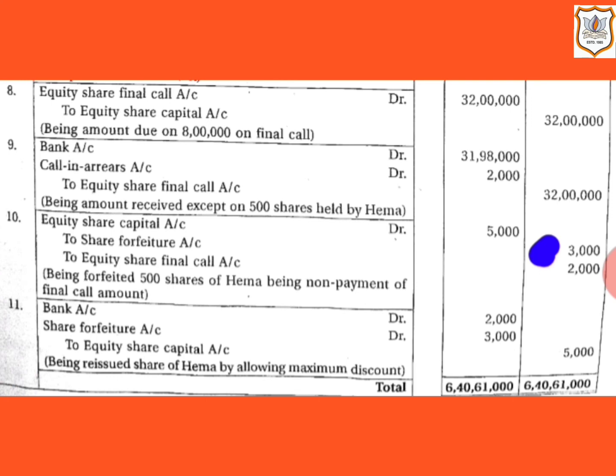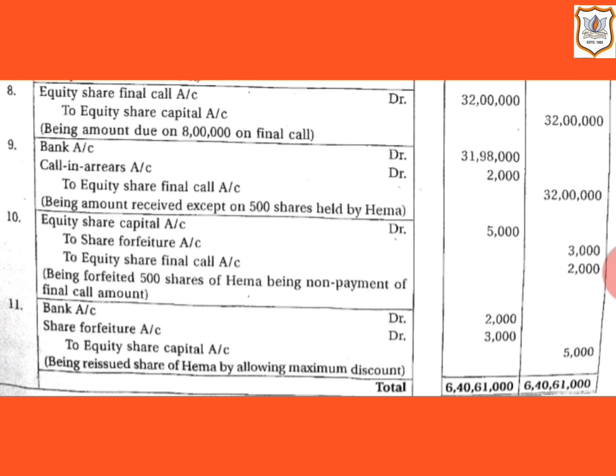Now equity share final call account will be credited with the amount due but not paid on final call, and that is rupees 2000. That is 500 shares multiplied by rupees 4. Rupees 4 is the price per share at the time of final call. Now it is given in the question that company reissued these 500 shares at maximum permissible discount. So let us see journal entry for reissue of share of Hema by allowing maximum discount.